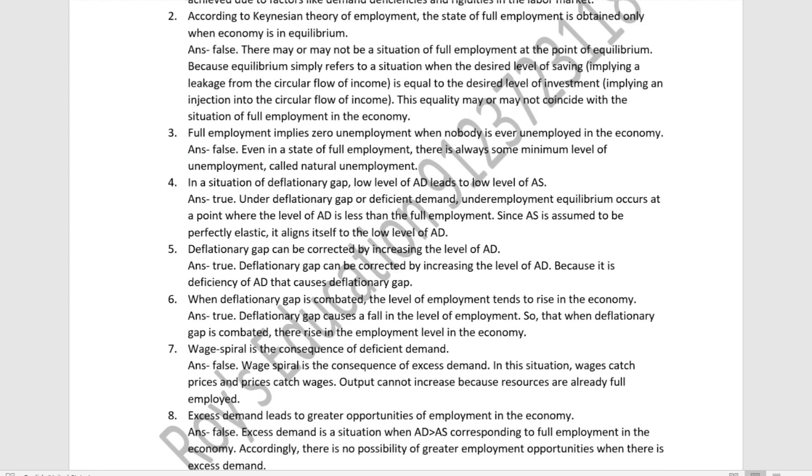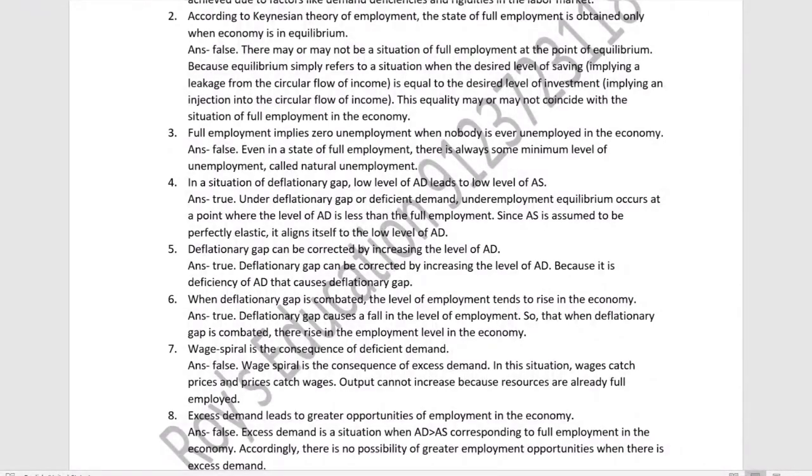Next, number three: full employment implies zero unemployment, when nobody is ever unemployed in the economy. This statement is also false. Even in a state of full employment, there is always some minimum level of unemployment. It is called the natural unemployment.